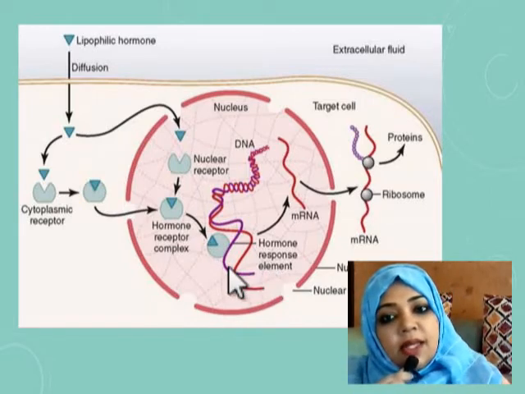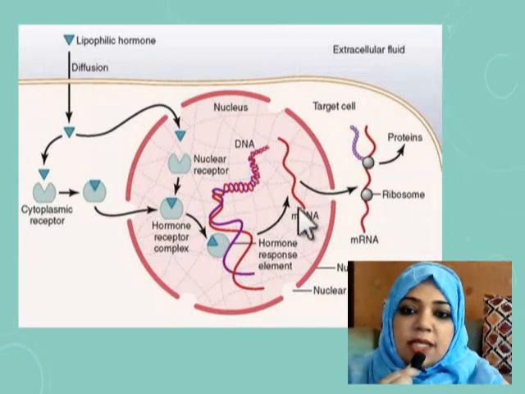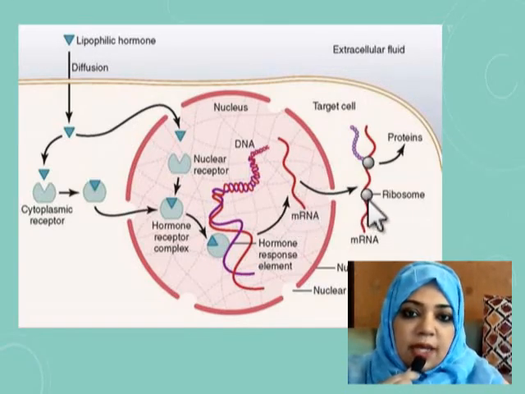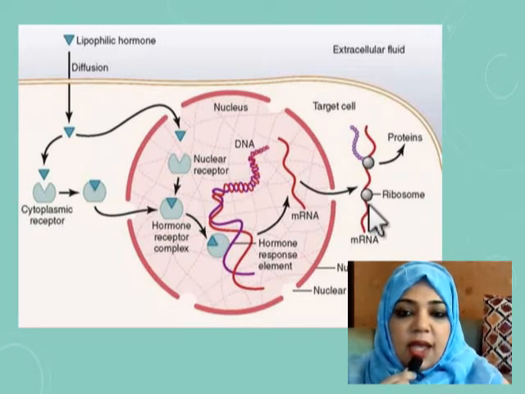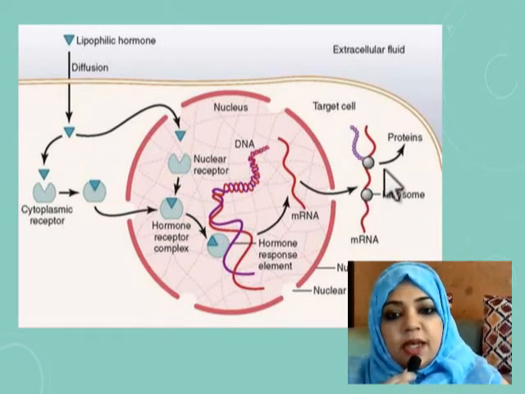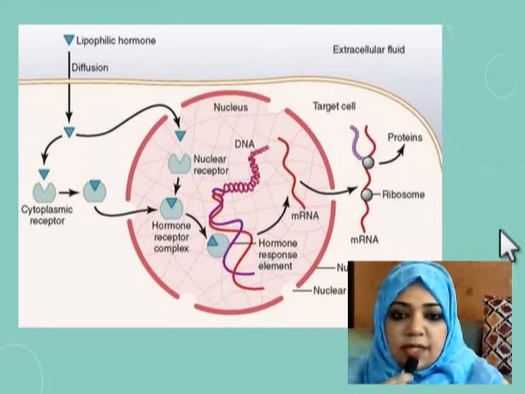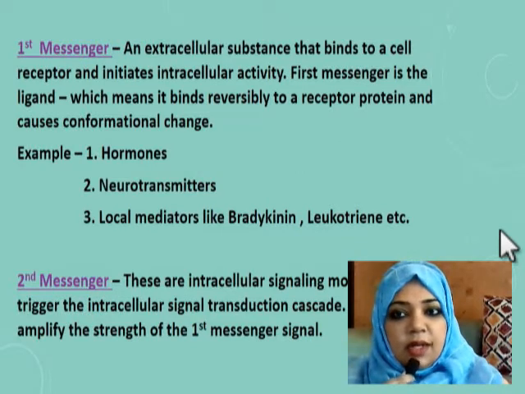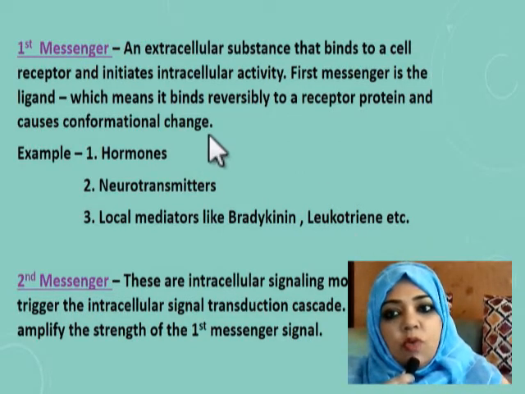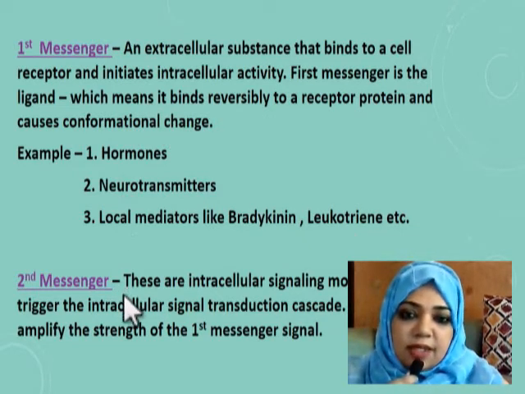And then there is transcription of genes and formation of messenger RNA, and then this messenger RNA goes back into the cytoplasm and forms new proteins, which then give the effect of the hormones. So we will also look into this in detail in our next classes. So two terms that you need to know, one is the first messenger and the second one is the second messenger.